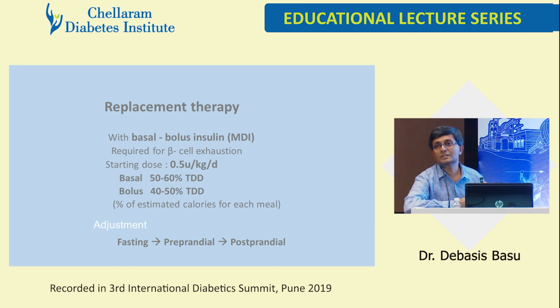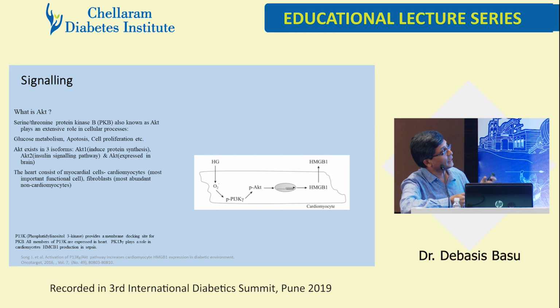Now, I'll come to this AKT and cardiomyocyte. This is a complex slide, but as we all know, whether it is a beta cell or a cardiomyocyte, insulin will come and sit on the insulin receptor. There is also the IGF-1 receptor sitting side by side, which gets activated as well. It triggers the AKT. Is it not legible? Not readable? Anyway, there is a cascade of events, and mind you, each AKT makes its own destiny.